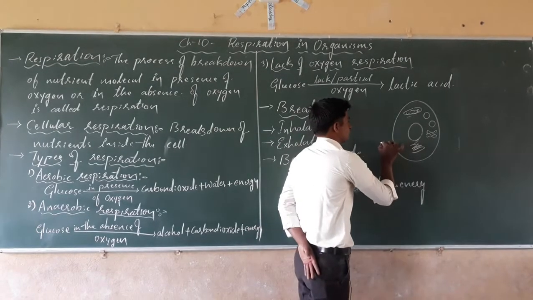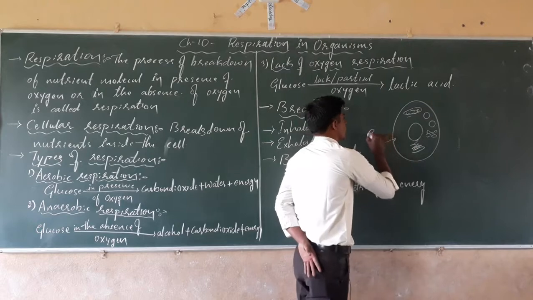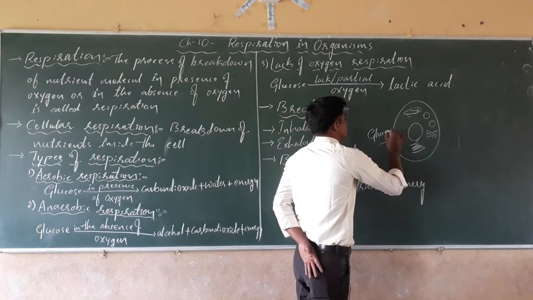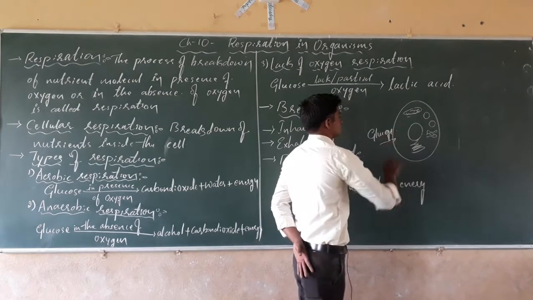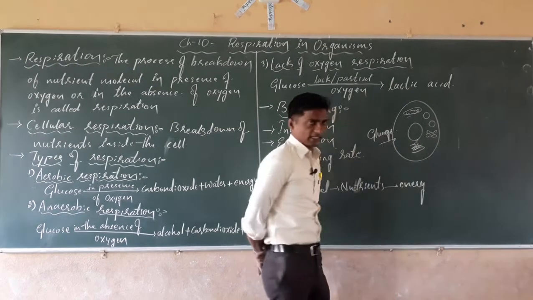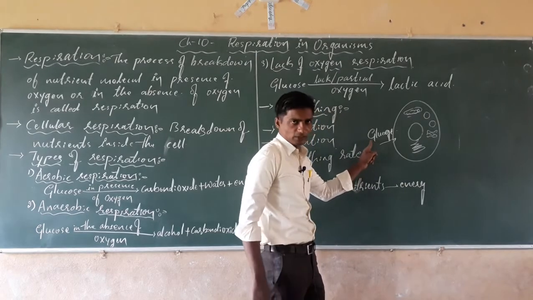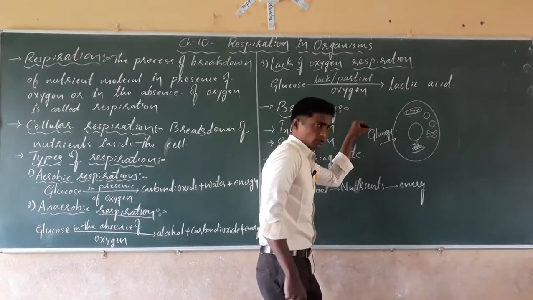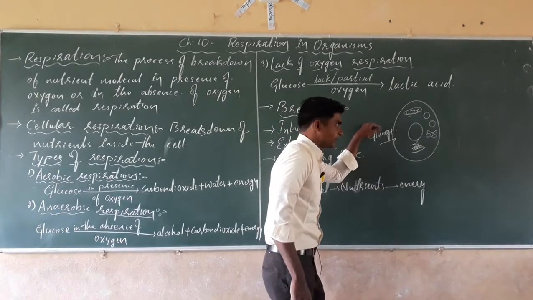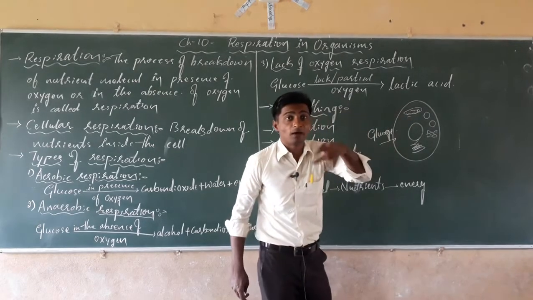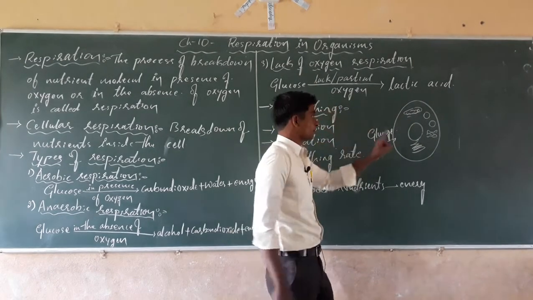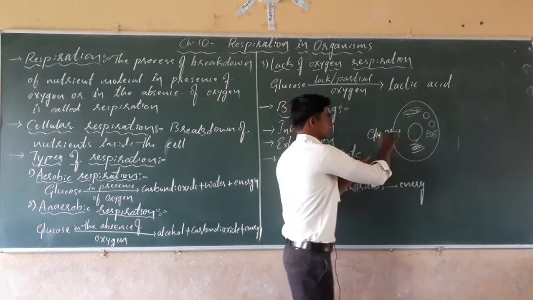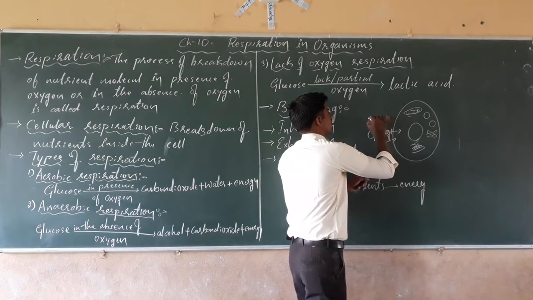Whatever nutrients we consume, for example glucose, the glucose molecule present in the food reaches the cell with the help of blood circulation. Later you will learn about it. That glucose molecule contains energy.